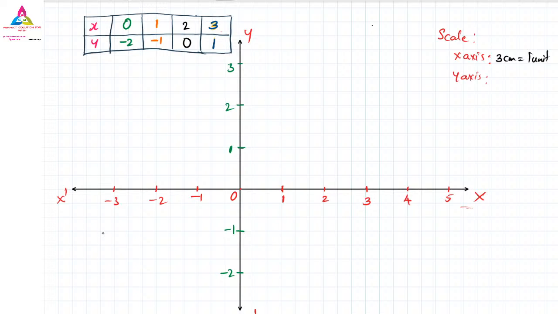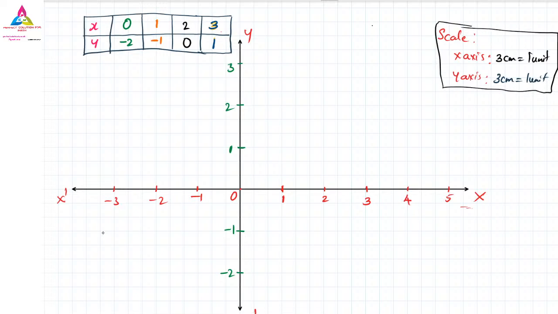Okay. So next one, the y-axis also same thing. I have taken 3 centimeters for 1 unit, because here you can see 3 centimeters have left for 1 unit. According to your graph, you have to write on the scale, not using my scale, because I will not have similar lines as your graph.